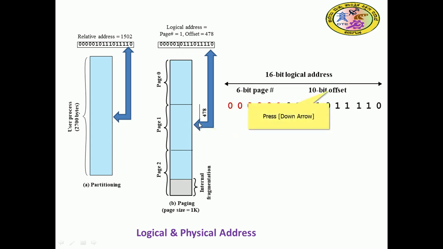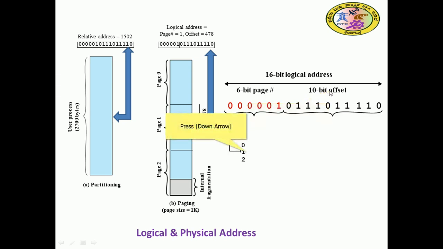Here a 16-bit logical address is used. The left part will be the page number and this will be the 10-bit offset. The 6 bits indicate the page number, so the page is 1, the first page, not 0. The value 001 indicates 1.